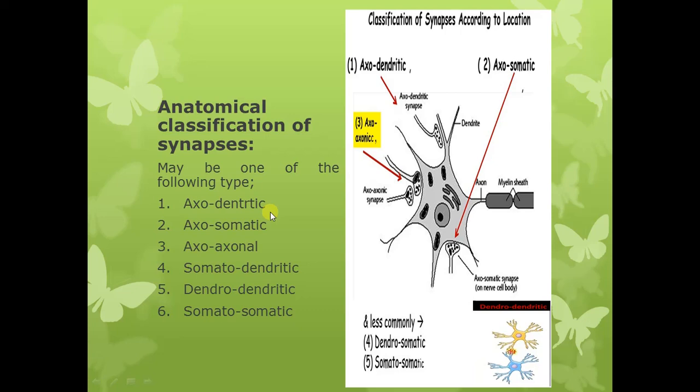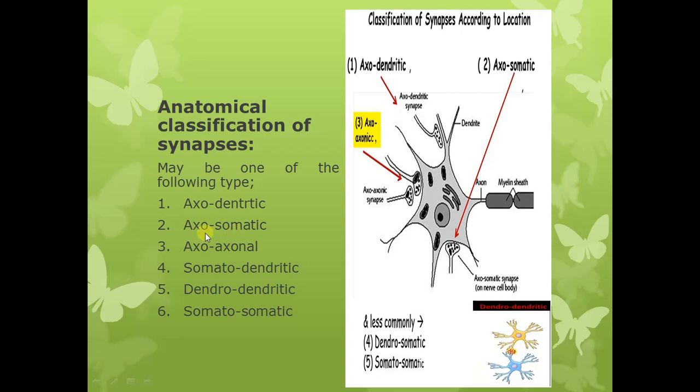So depending upon the parts of the neurons taking part in the formation of synapse, the synapse can be axodendritic. It means a synapse between the axon of one neuron and the dendrite of the other neuron. Then the synapse can be axosomatic. It is a synaptic connection between axon of one neuron and cell body of the other neuron.